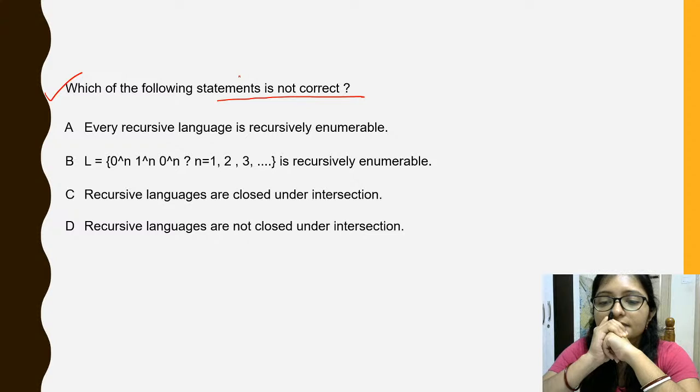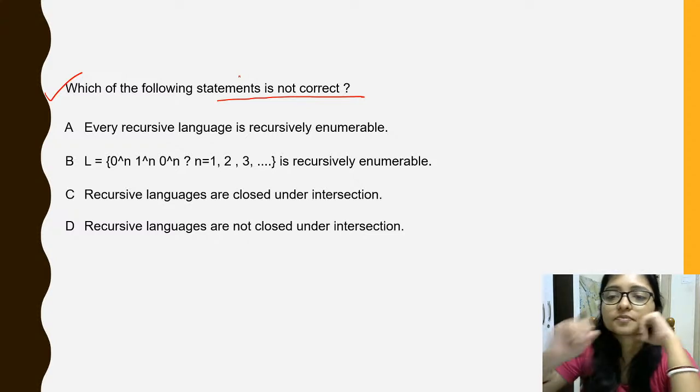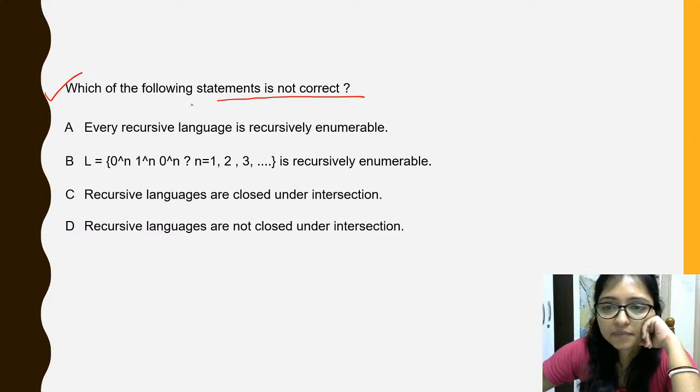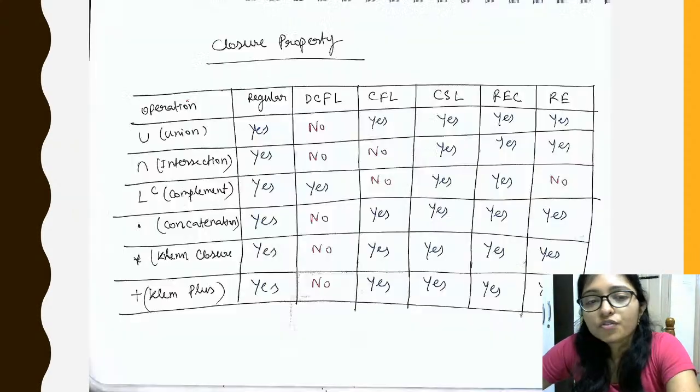Vikrant is giving the answer. So what is the answer?